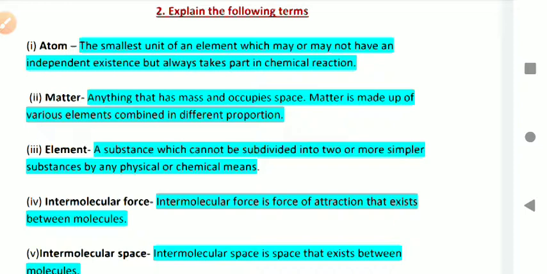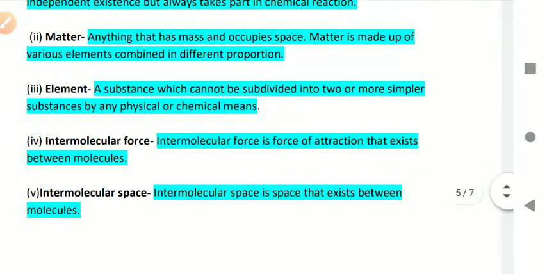Matter is made up of various elements combined in different proportions. Anything that has mass and occupies space. So this is the basic definition of matter. Element: a substance which cannot be subdivided into two or more simpler substances by any physical or chemical means. We cannot subdivide elements easily by chemical or physical means.